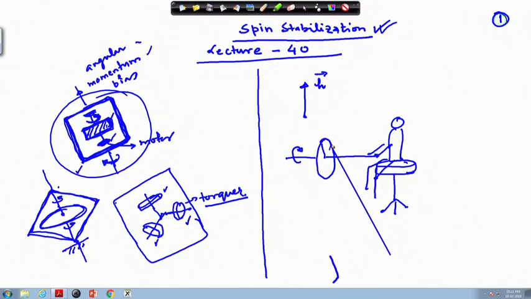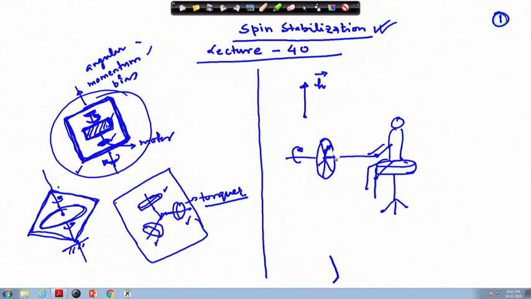So, there is a wheel, or you can think of it like a cycle wheel.